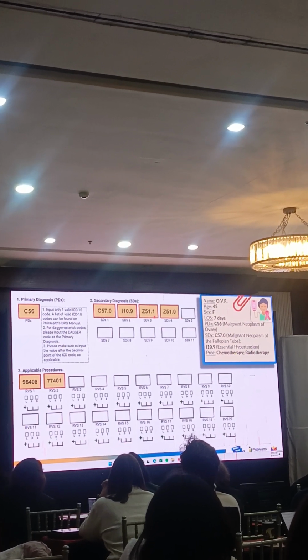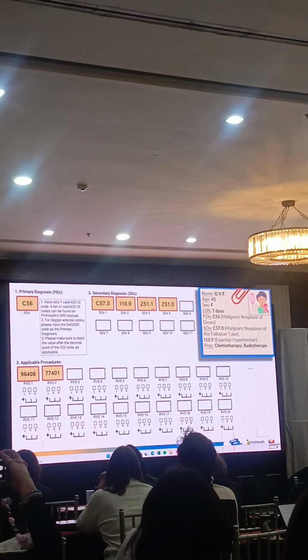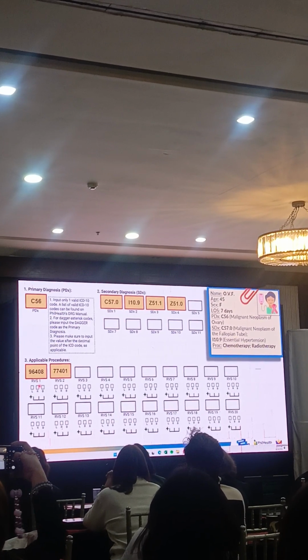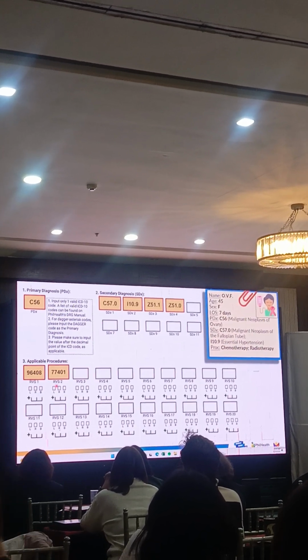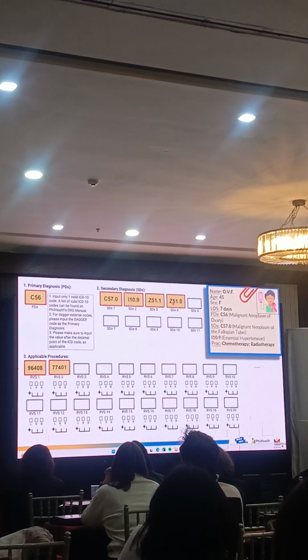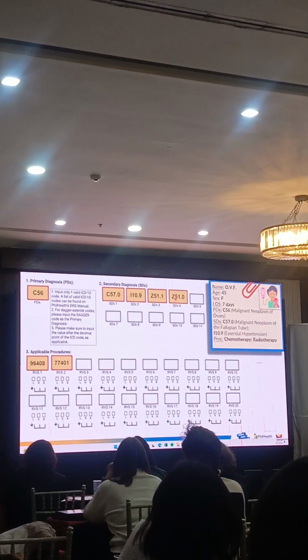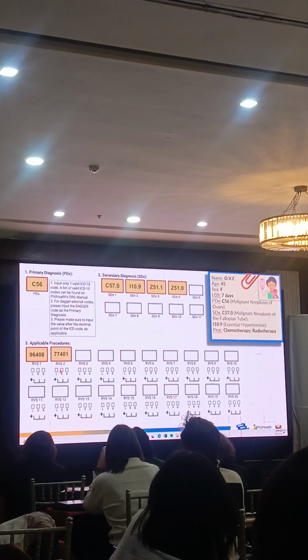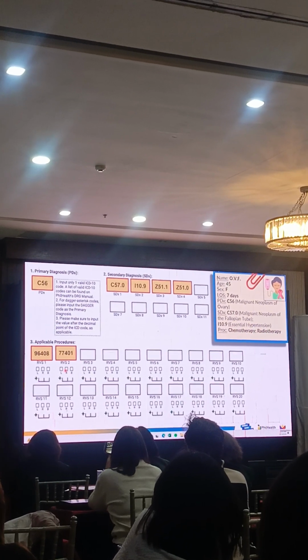So Z51.1 is for chemo, and 96408 is its RVS code. Z51.0 is the ICD for radiotherapy, and 77401 is its RVS code.